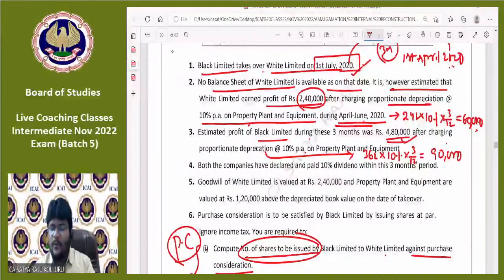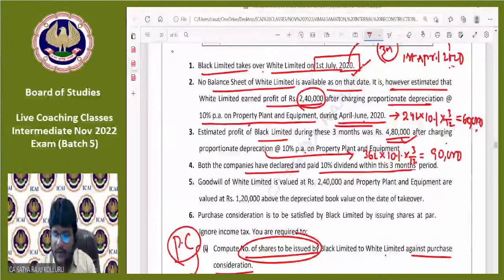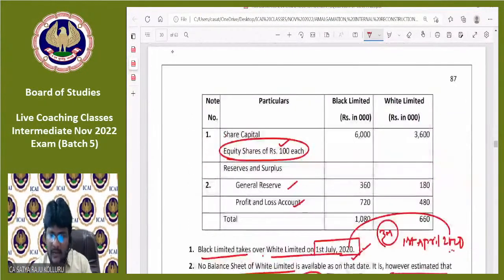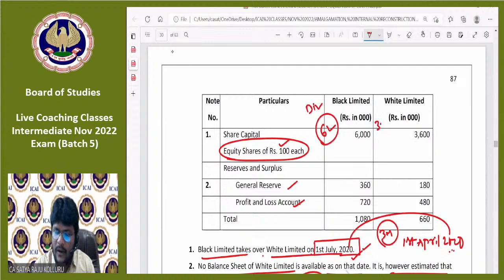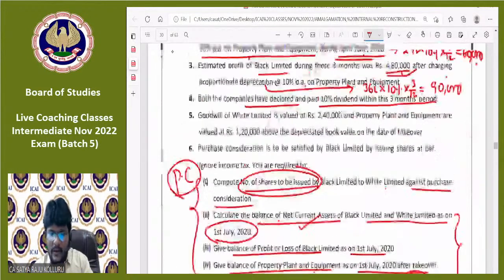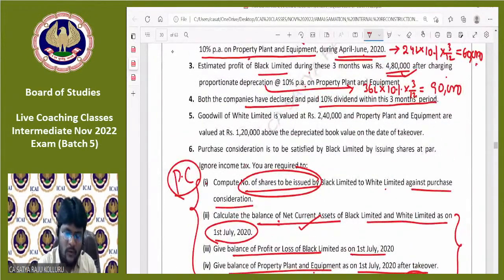Simply in White Limited, 3 months profit is given. In Black Limited also 3 months profit is given. Both the companies have declared and paid 10% dividend within 3 months period. 10% dividend means here 60 lakhs, here 36 lakhs is the share capital. Here 10% dividend means 6 lakhs will be the dividend. Here 3.6 lakhs will be the dividend. Am I right, guys? So these are the dividends that were given, 6 lakhs and 3.6 lakhs. If you want, you can write here 6 lakhs and 3.6 lakhs are dividends.